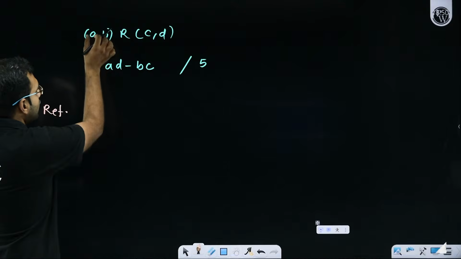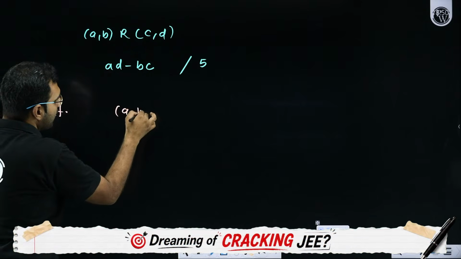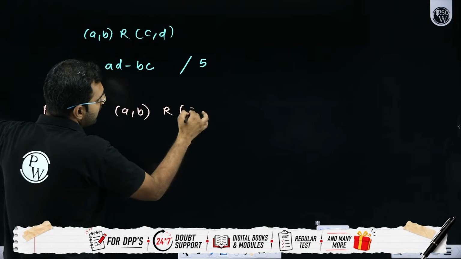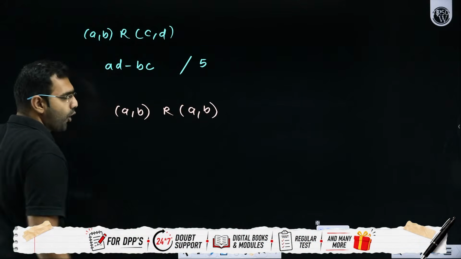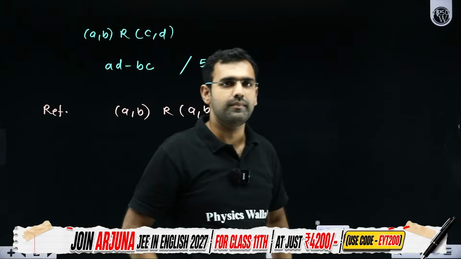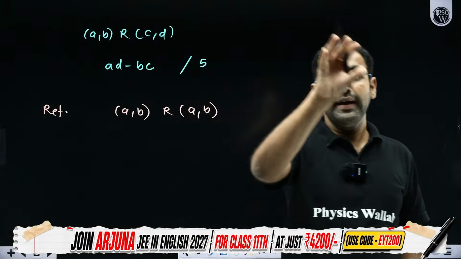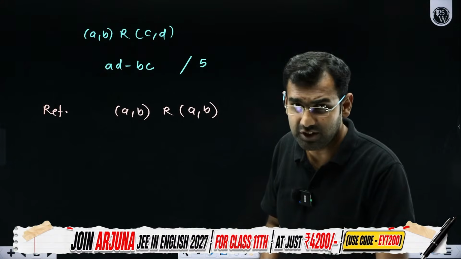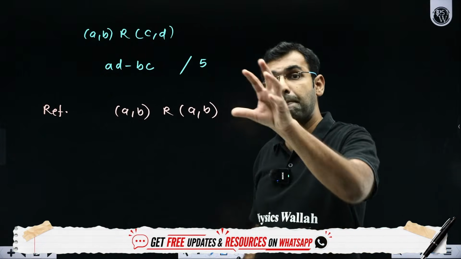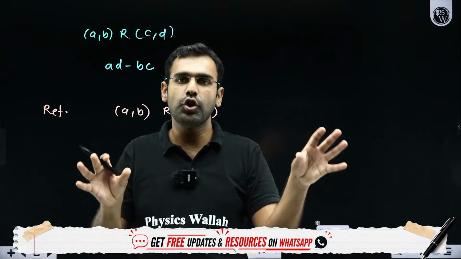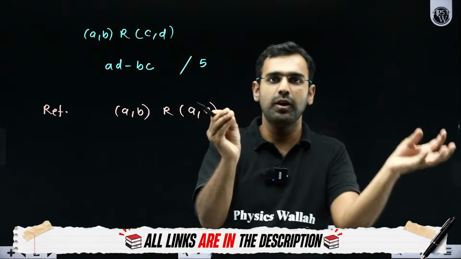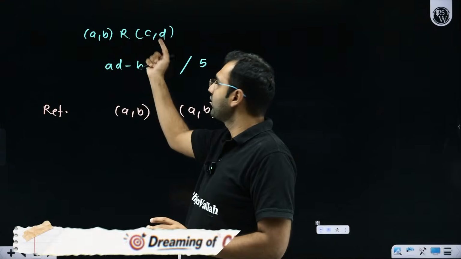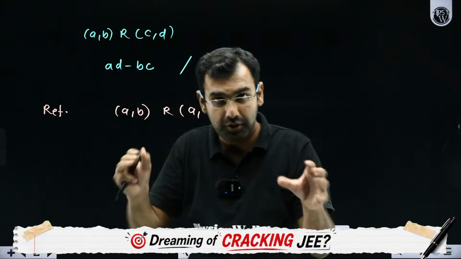If there is a pair (A, B), this pair should be mapped with the same pair (A, B). But here, a pair is mapped with a pair. So this is not a relation where an element is mapped with an element, but actually an element is a pair. So a pair is mapped with a pair, and that's how elements are mapped.